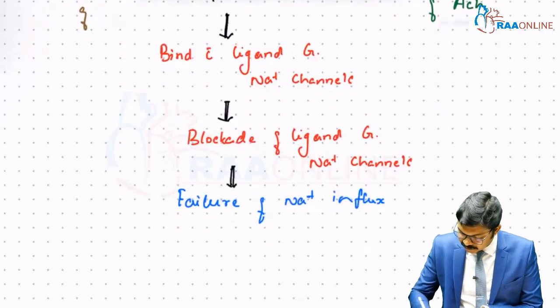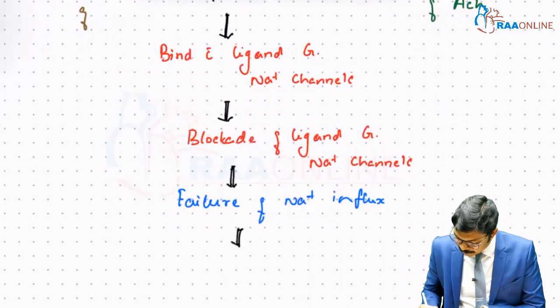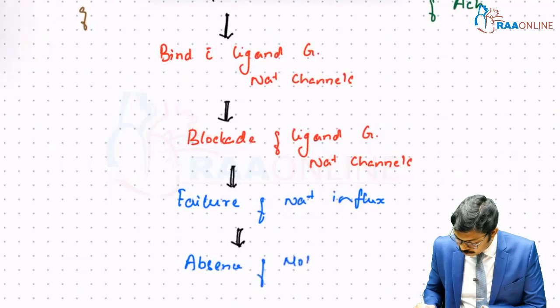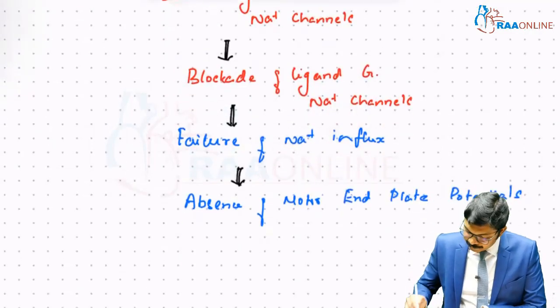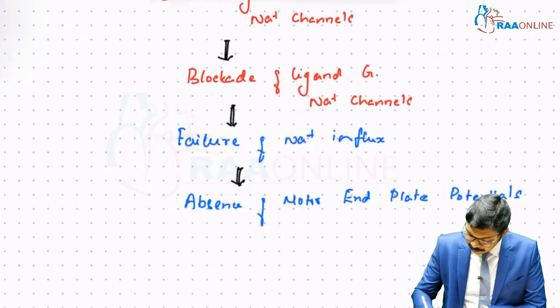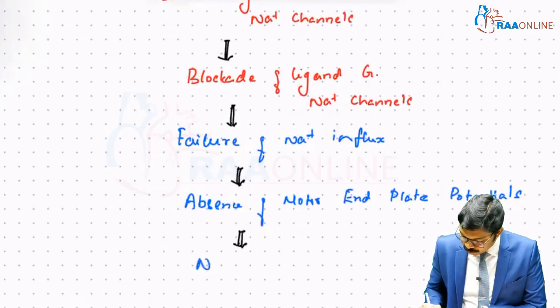When sodium influx doesn't happen, this ultimately leads to absence of motor end plate potential. When the motor end plate potential itself is not getting generated, there is no way a muscle cell will reach threshold, and this leads to no threshold stimulus.